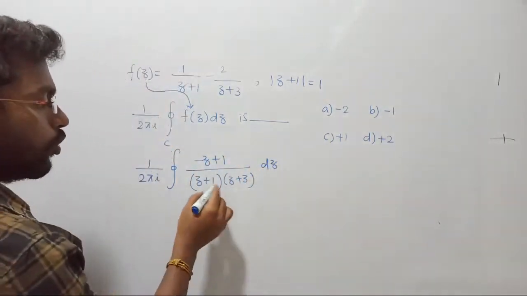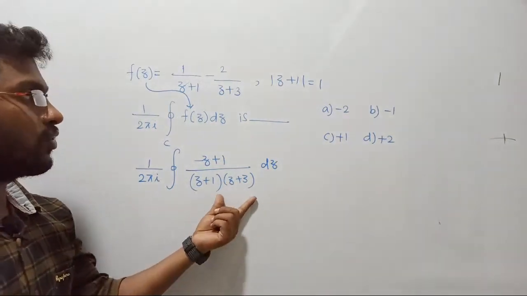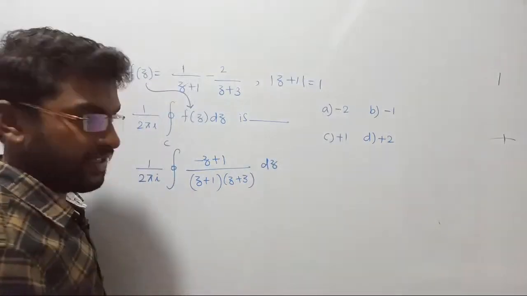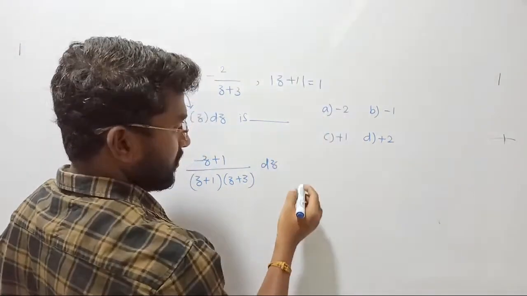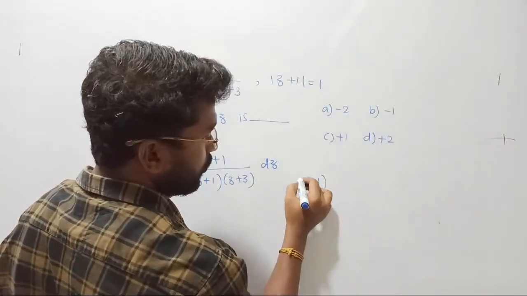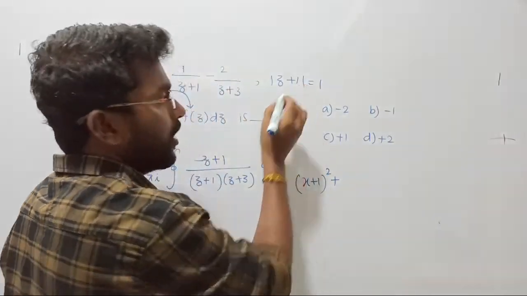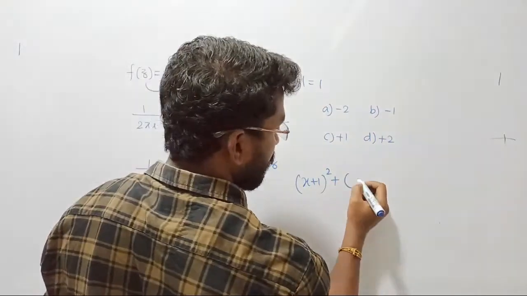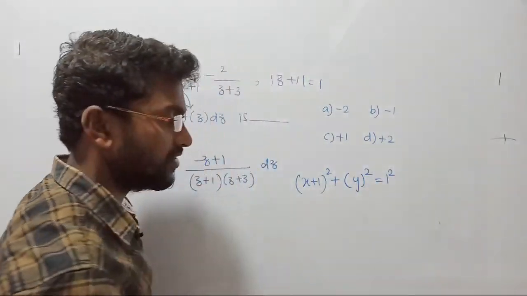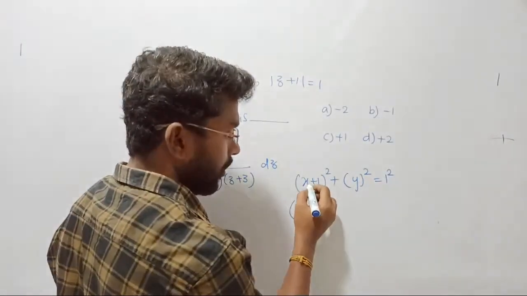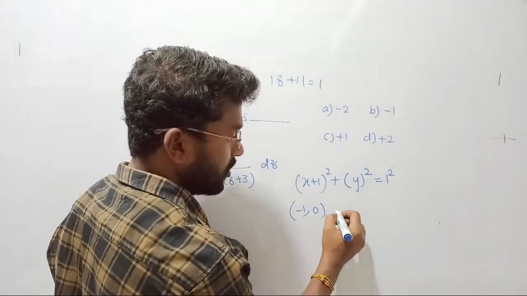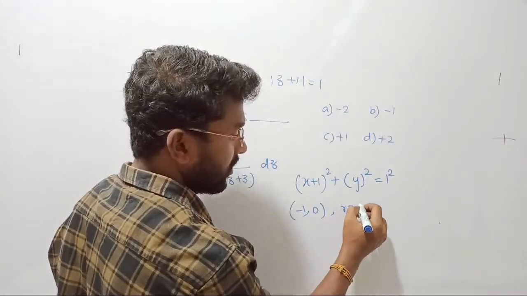Now there are two poles in the denominator: z plus 1 and z plus 3. First we should draw the region of convergence. Here there is only a real part, so x plus 1 whole square plus y square equal to 1 square, where 1 is the radius of the circle. The center point is x equal to minus 1, y equal to 0, that is minus 1 comma 0, whereas the radius of the circle equals 1.